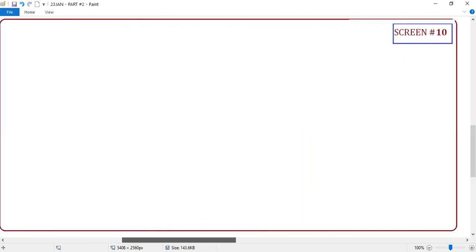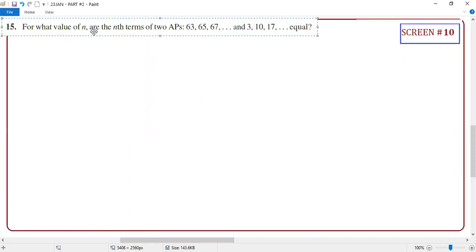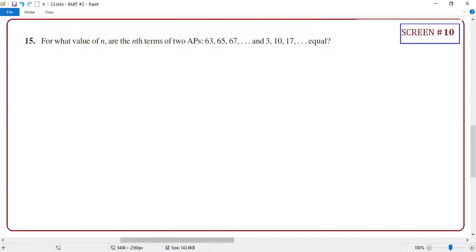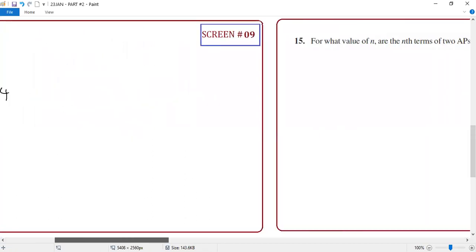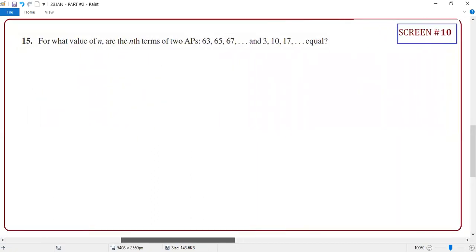How many? It's the formula, right, sir? Yes, you are right. N equals (L minus a) by d, plus 1. Refer to the notes, and if something is not clear, send me a personal message.